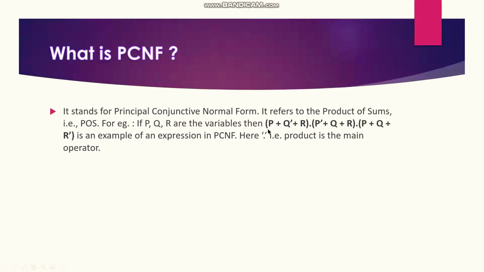This is the sum of three sets, meaning brackets, but in other words we say sets. The product of this sum of P, Q, R. Here we got the idea: product of sums. I think you understood. So in other words, PCNF is called a product of sums.